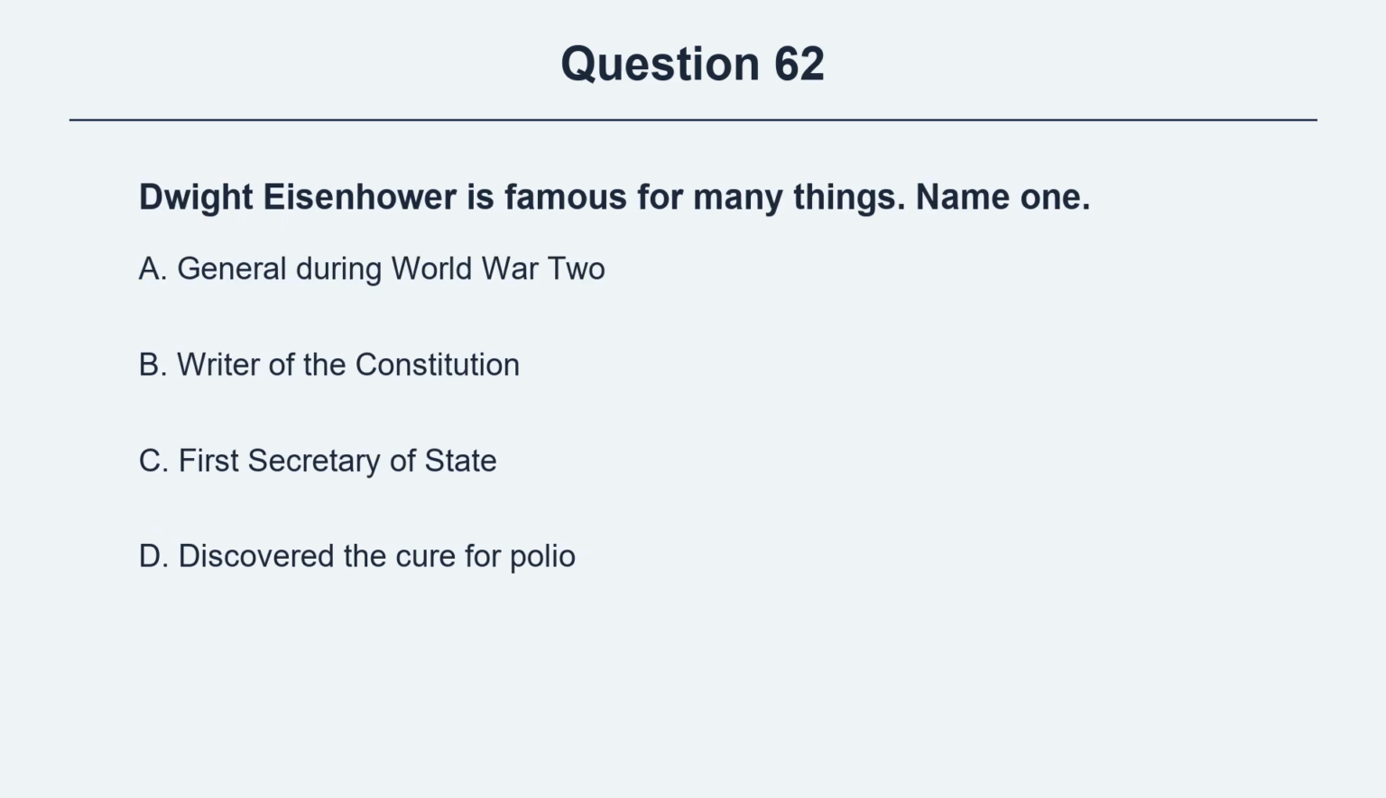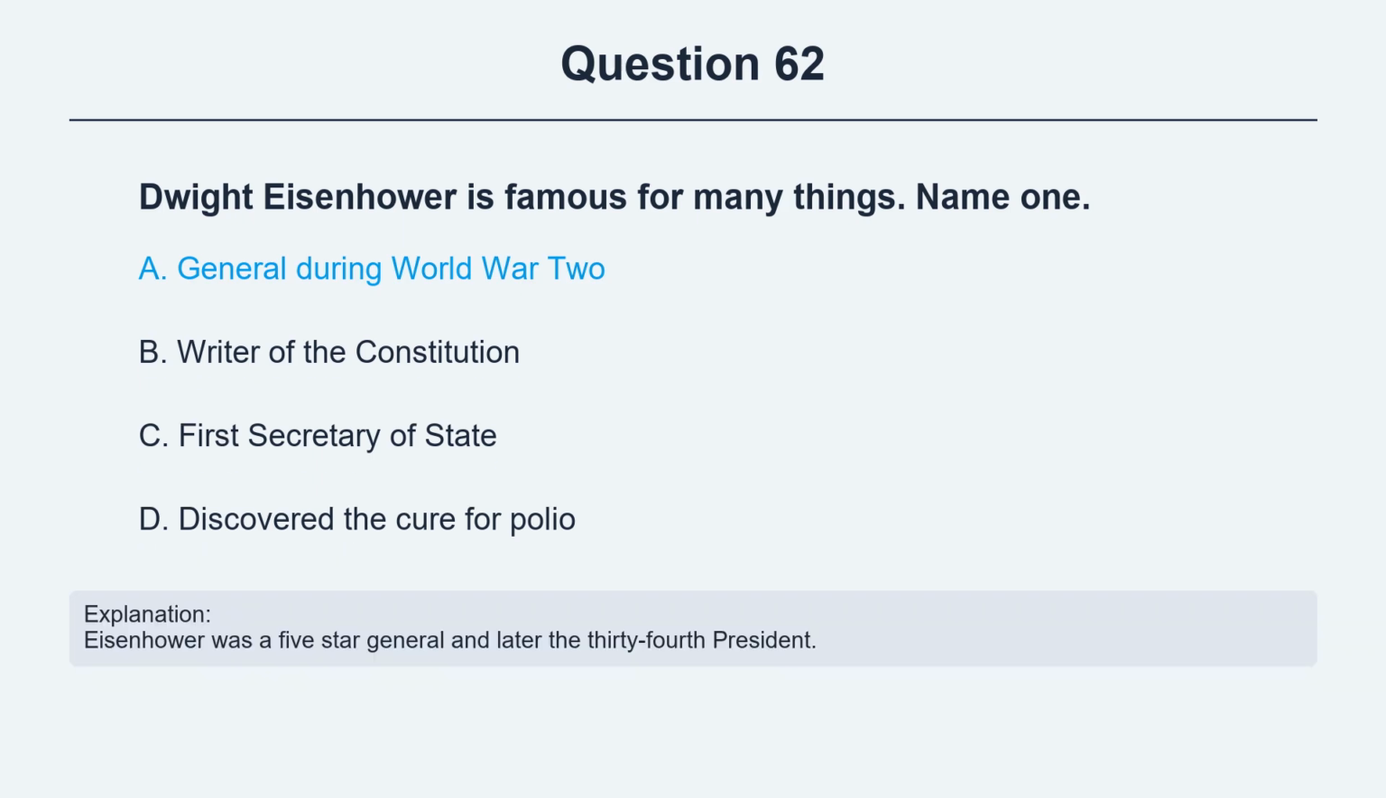Question 62. Dwight Eisenhower is famous for many things. Name one. Option A, general during World War II. Option B, writer of the Constitution. Option C, first Secretary of State. Option D, discovered the cure for polio. The correct answer is option A, general during World War II. Explanation. Eisenhower was a 5-star general and later the 34th president.